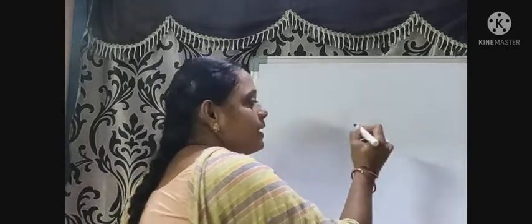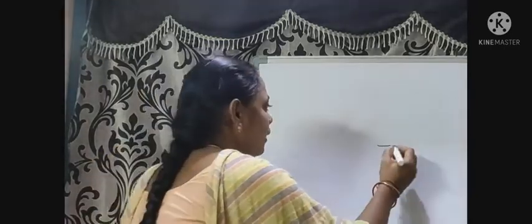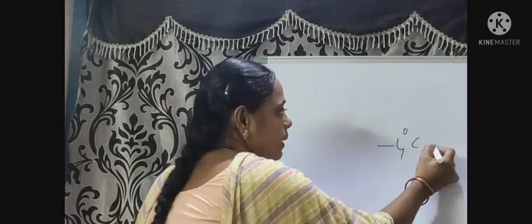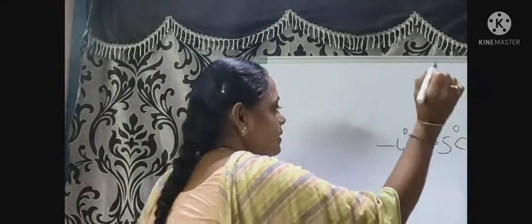Tell me students, what is the temperature there? Yes, below 0 degrees Celsius. Tell me, how can it be represented? It is represented by placing a minus sign before the value, that is minus 4 degrees Celsius, minus 5 degrees Celsius, like this.